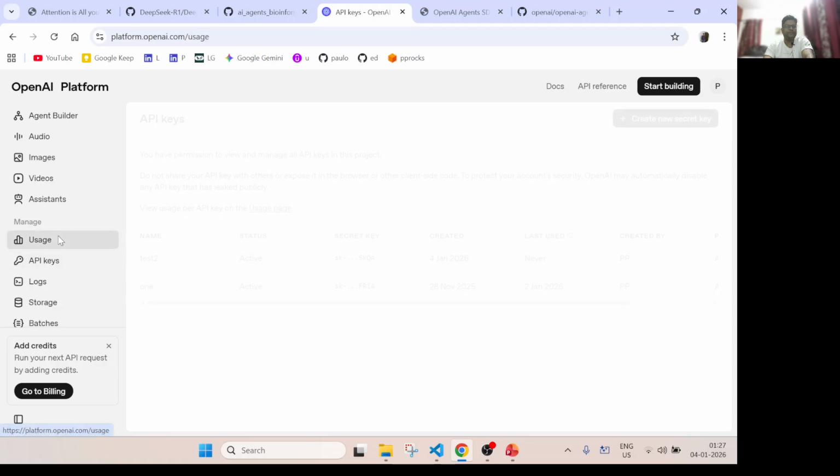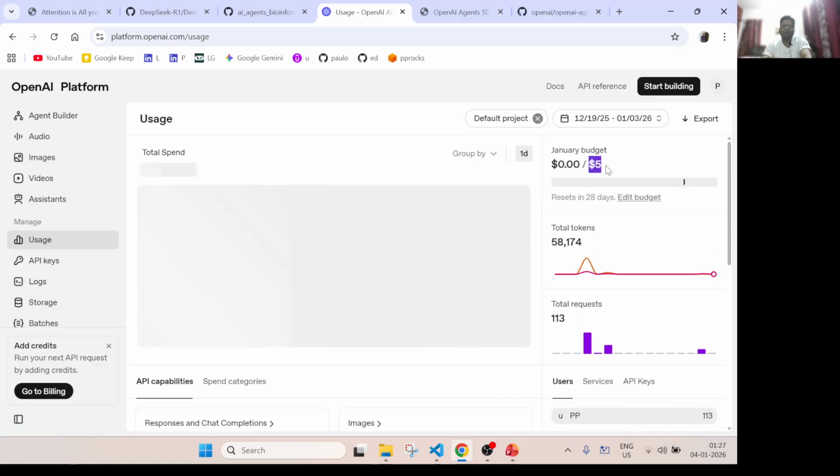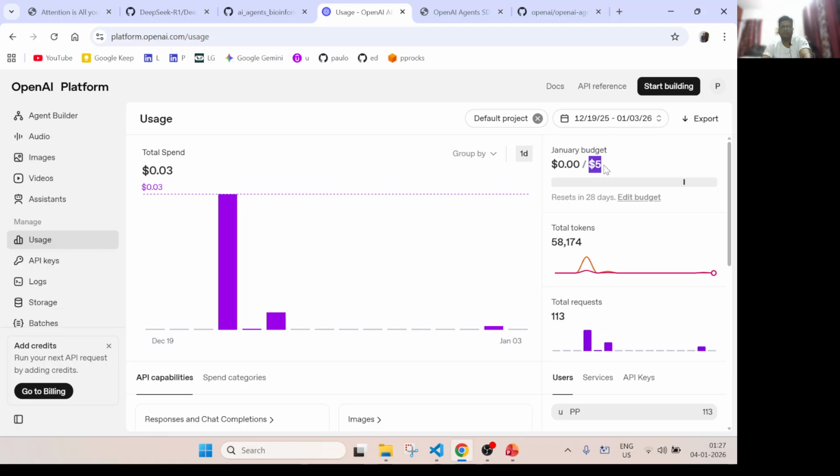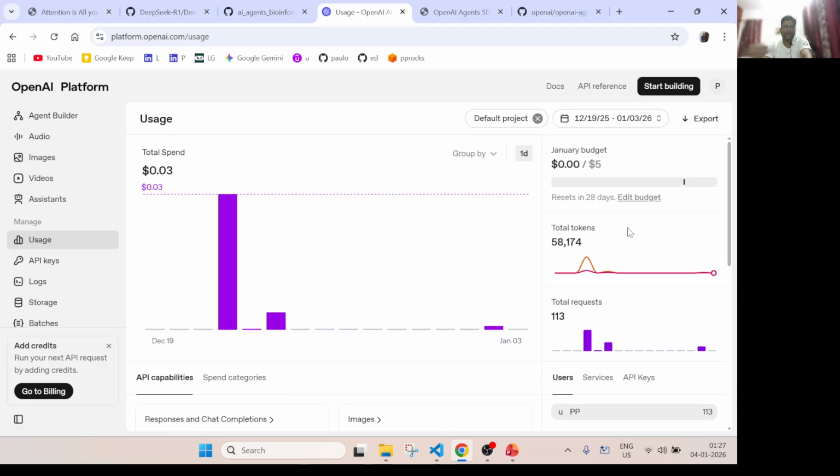And as I said, if you go to usage, you will get $5 in free credits from them, and beyond 1 million tokens or so, I think your tier will change, but that is more than enough for playing around with this course, because I have tried many things. Mostly we'll be using a local model.